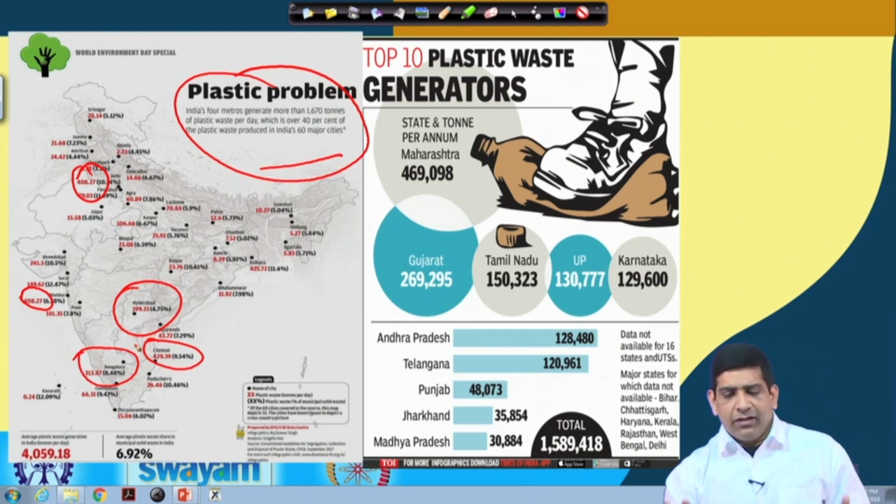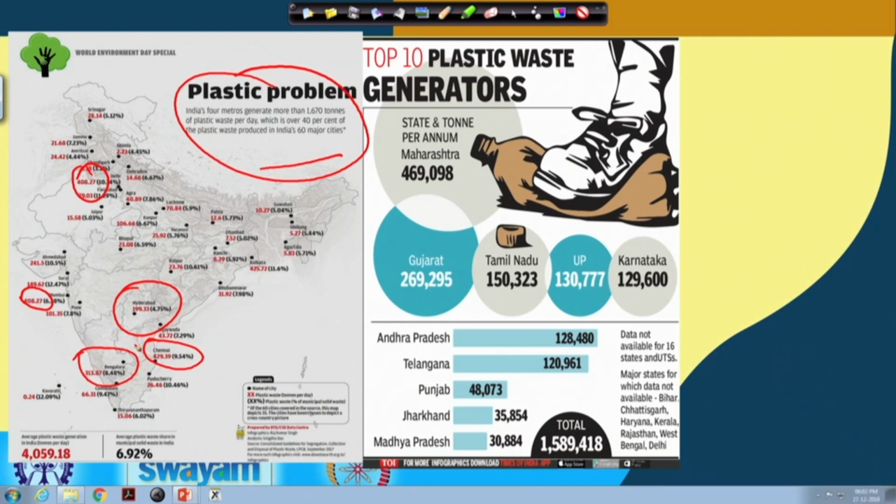So that gives you a picture that there is a lot of plastic being produced in India and a lot of plastic waste generation happening. Average plastic waste generation in India is 4060 tons per day, and 7% of our municipal solid waste is now plastic waste, which is a big chunk. It's not a small value. Since many of them are lightweight materials, volume-wise they show up a lot. So with that we will close this session.